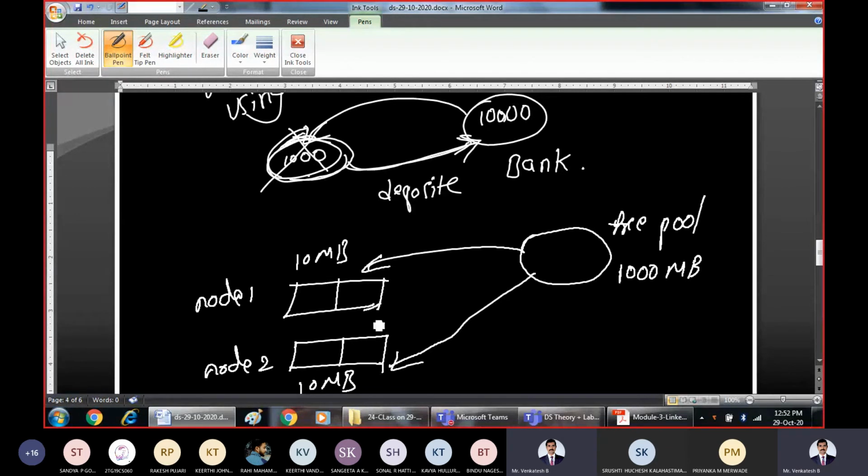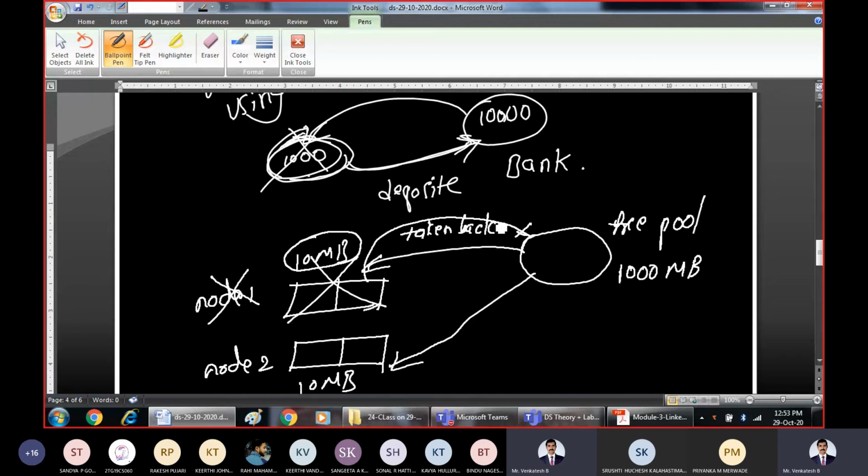Now assume that after some point of time, you don't need node 1, or in other words, the memory occupied by node 1 is not at all required. We stop using that node 1. Then what happens to the memory occupied by node 1? Node 1 is making use of 10 megabytes of storage, so that 10 megabytes of memory must be taken back. That must be done automatically by the system, and that is what is called garbage collection.